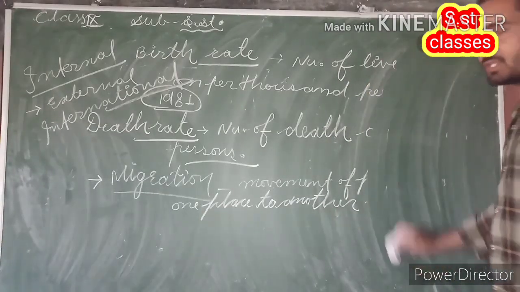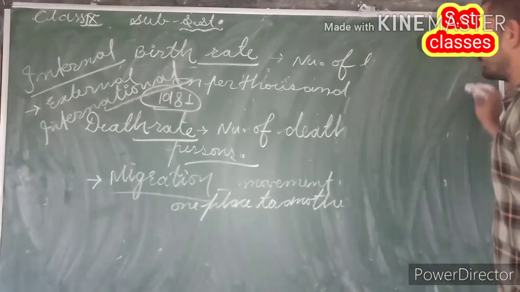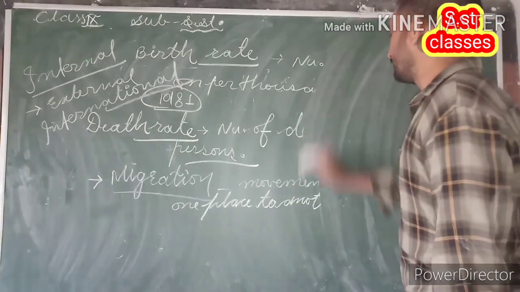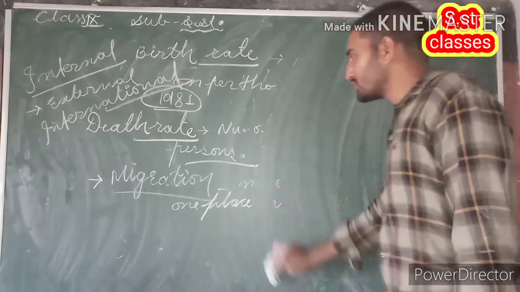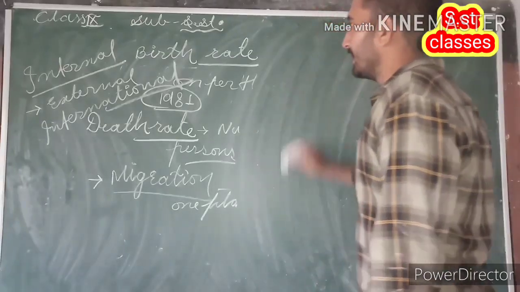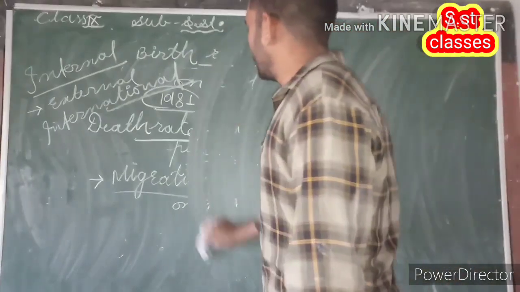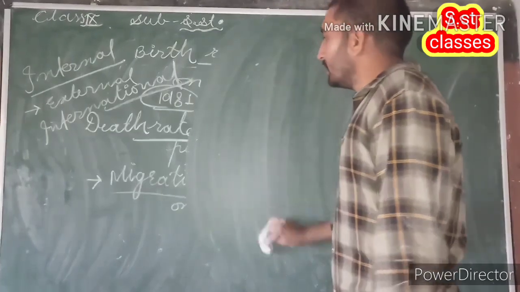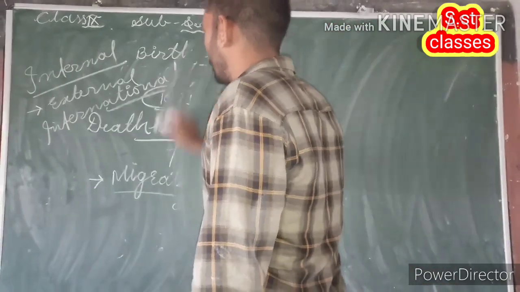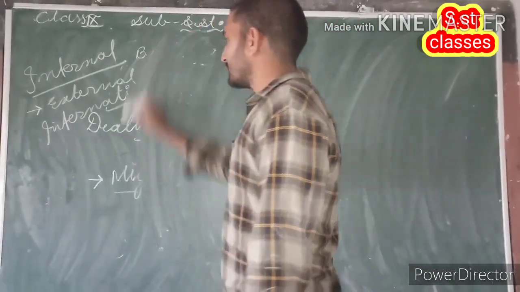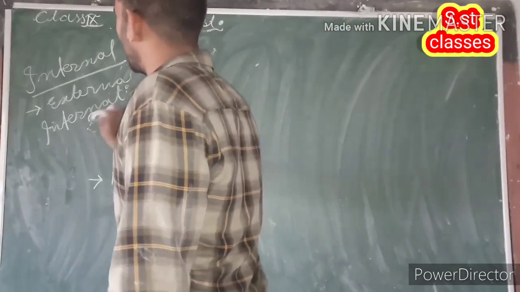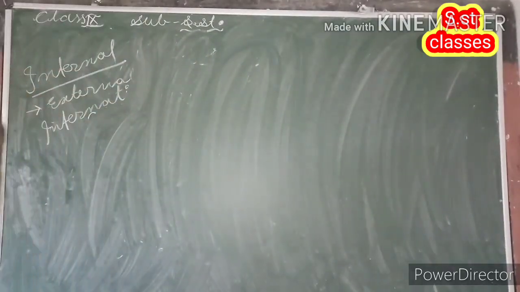Guys, internal migration means migration of people from one place to another within the boundaries of a country. I mean to say that if people are moving from one place to another within the boundaries of a country, from one state to another state, then this kind of migration is called internal migration.